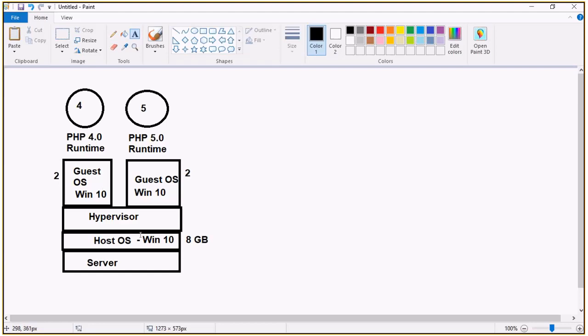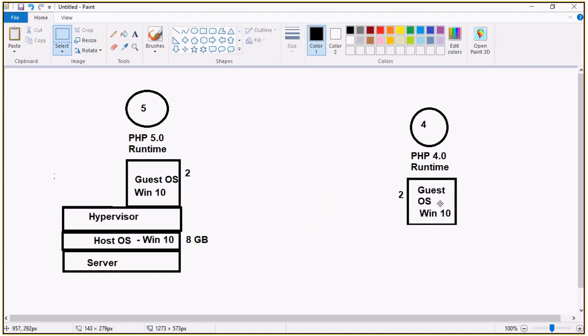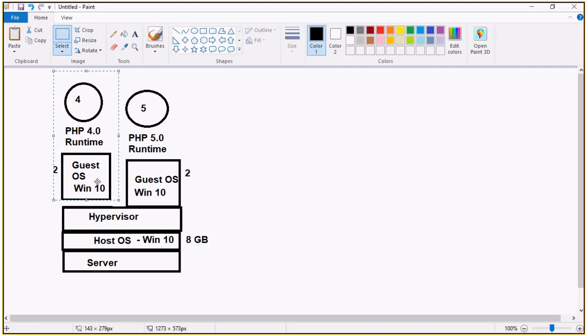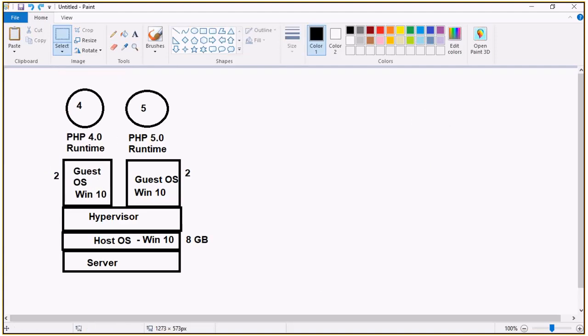Since the host operating system already has Windows 10, if it shared this Windows 10, it would make sense. But when I talk about the virtual machine, the limitation here is that even though it is the same operating system, it cannot take anything from the host. It needs to have everything from the beginning. But what is the advantage of the virtual machine then? The advantage is that this is a separate machine. If you are working with this, when it is done, you can just pick it up and use it somewhere else. In another host operating system we can place it and run it. So this is lift and shift. We can just take that and use it. This is one of the advantages of using the virtual machine.